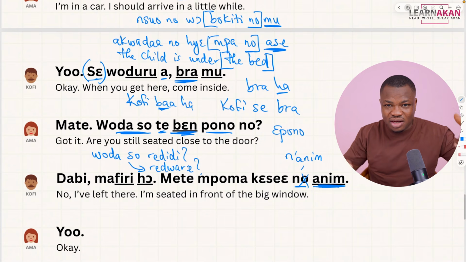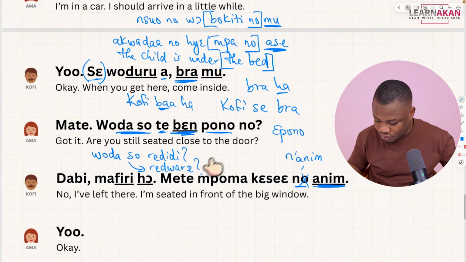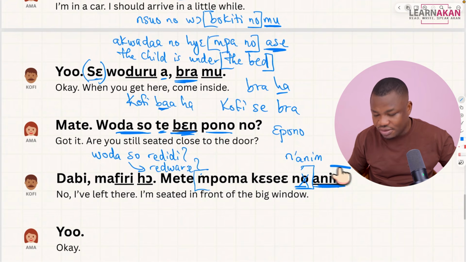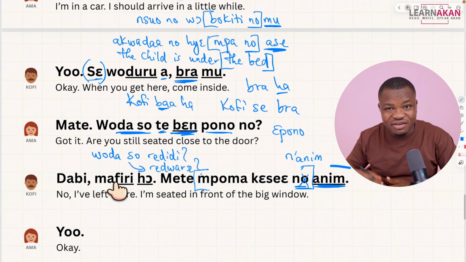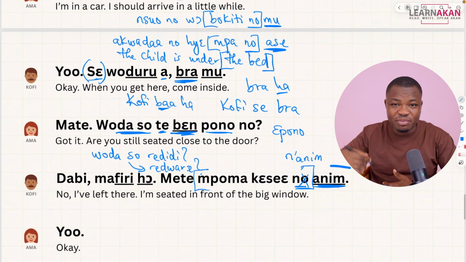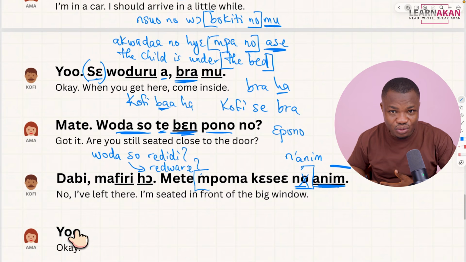So the big window will come, and right after that, you have the front, enim. So, mpuma kesiye no enim, right? So, there be, me free ho. No, I've left there. Metempuma kesiye nenim. I'm sitting in front of the big window. Okay? And then Amma responds to that with you. Okay.